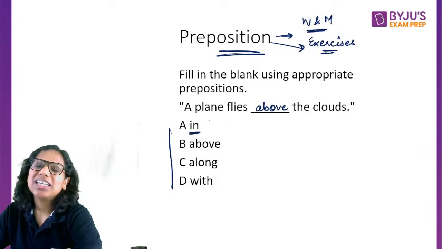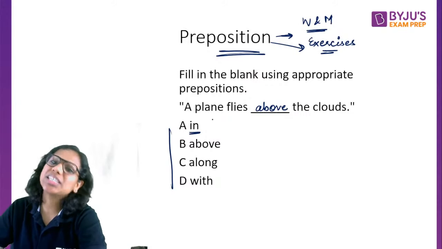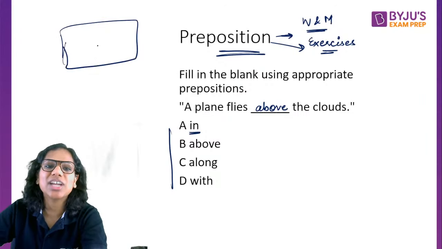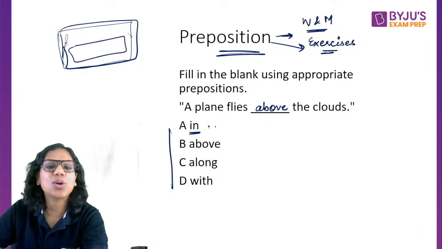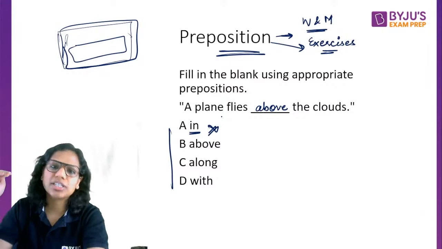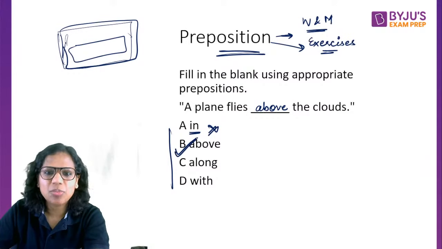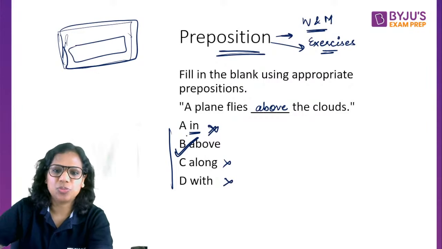Because a plane flying through the clouds still makes sense, but a plane flying in the clouds would mean as if the clouds have enclosed the plane, as if this is a three-dimensional area that has enclosed the plane. So this is not correct. Through the clouds, it's passing through the clouds, that makes sense, right? So above, not along, not with, above is the most appropriate.